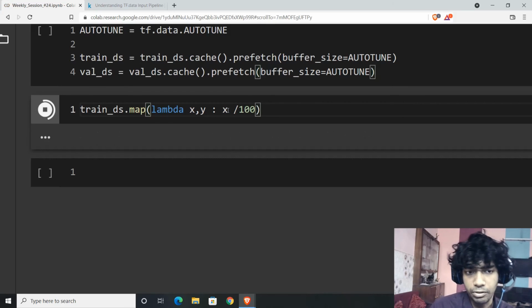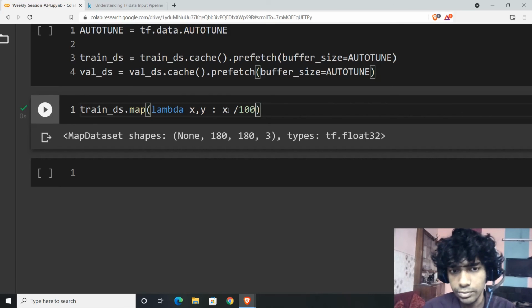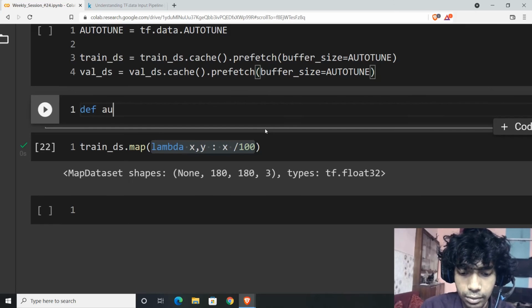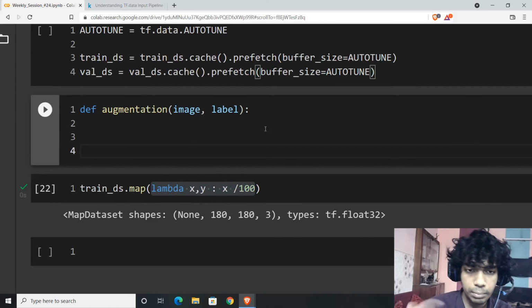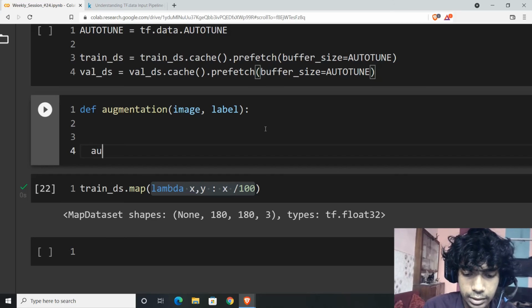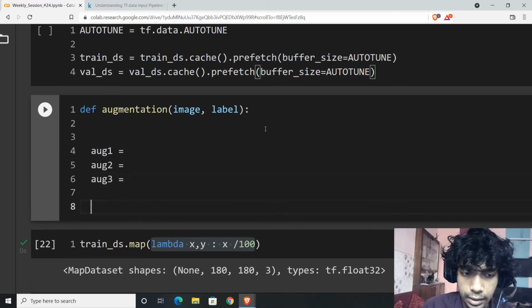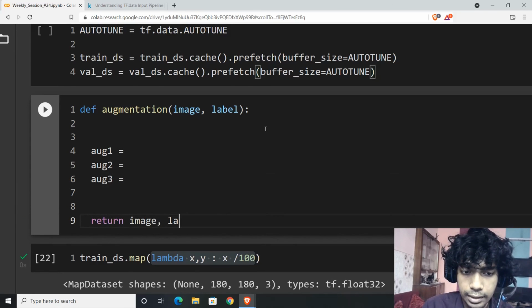So this is the map function. Extremely used. Map is for transformations. Now let's say your function is not a one-liner. You're trying to apply data augmentations. What you want to do is define augmentations wherein you have your image and a label, right? Now you want to apply a bunch of augmentations. Let's say aug1 equal to this, aug2 equal to this, aug3 equal to this, and return the image and label.